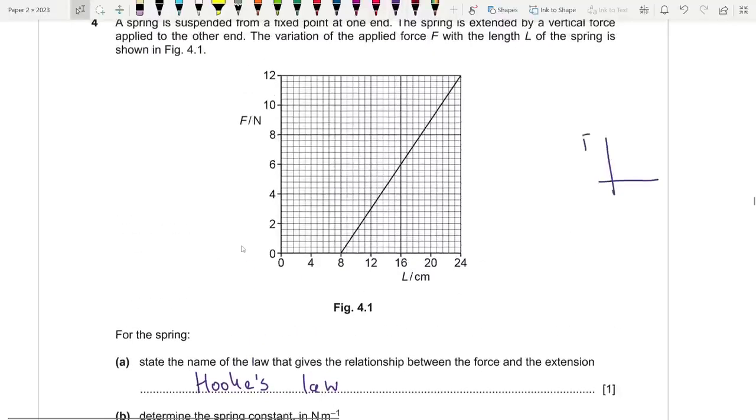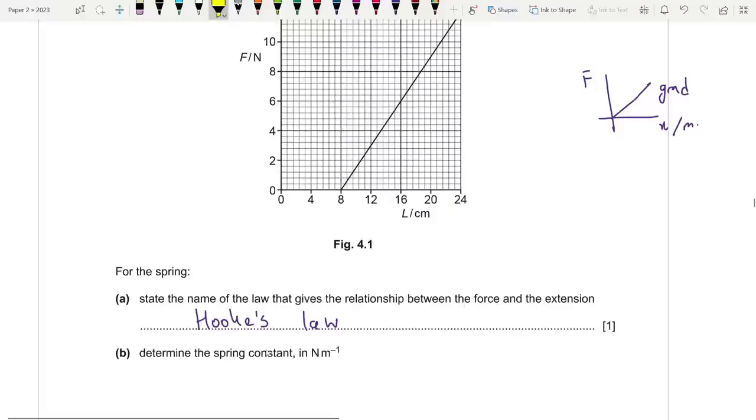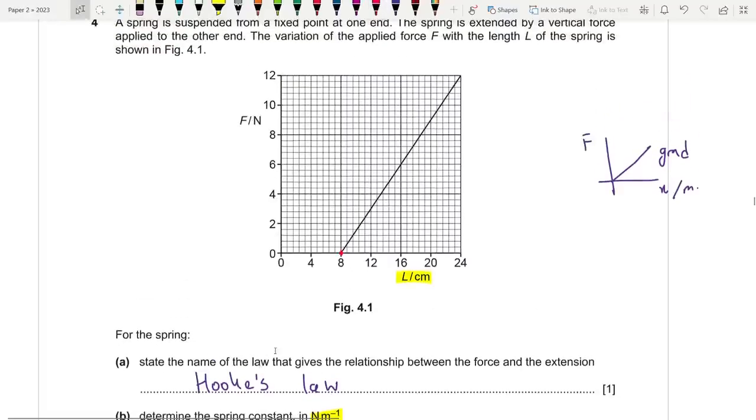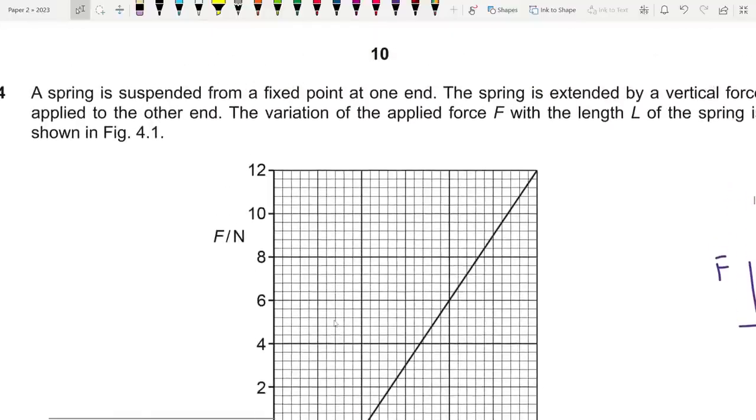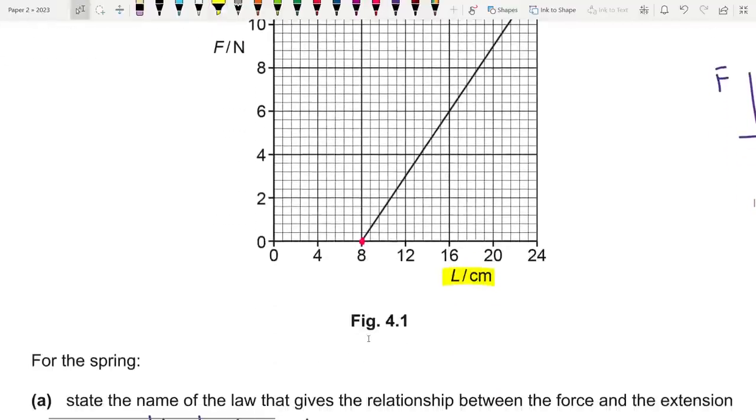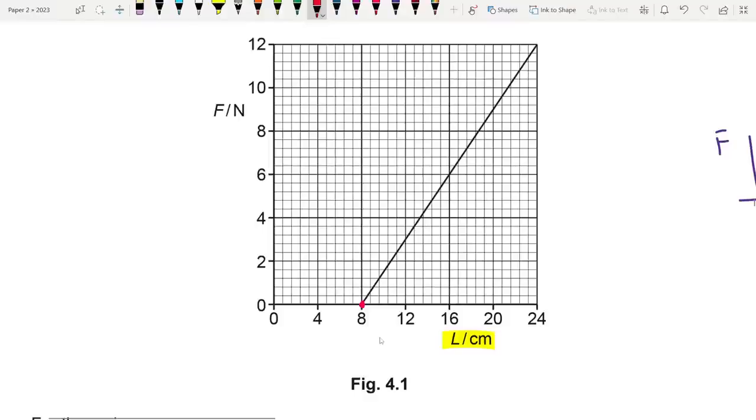So remember that you need to check whether it's F against x, that's the first thing, so the gradient will be the answer, and you need to check the unit, whether it's in meters or centimeters, and what unit they want. They want it in newton per meter, although the unit over here is in centimeters. Now let's start from 8, and yeah, this is the length of the spring, not the extension. X is the extension, so we need to take the extension. So why don't you pick any value? For example, you can pick the end, or you can pick this midpoint. The answer will always work. So why don't we take the end?